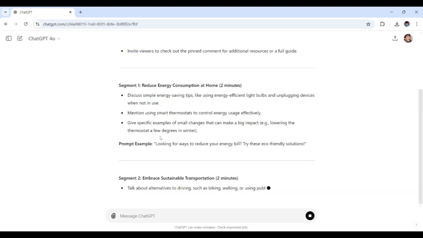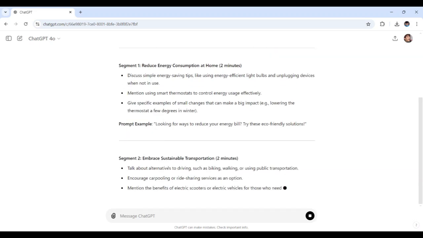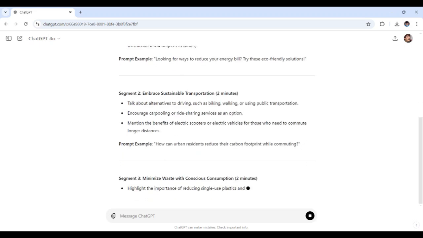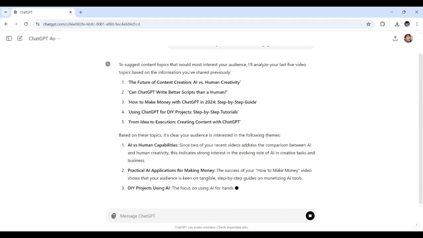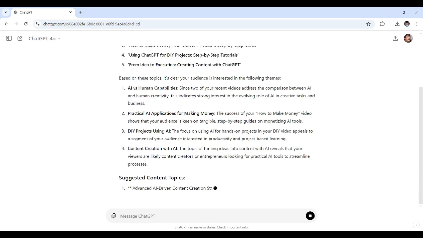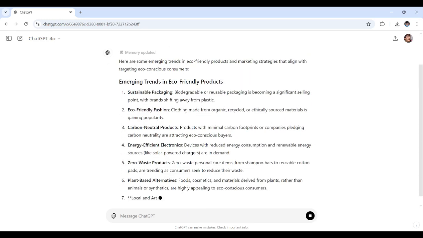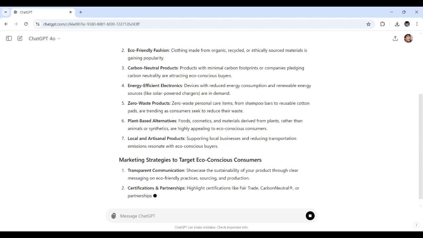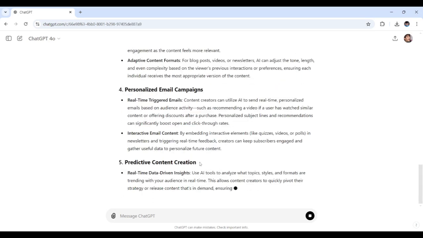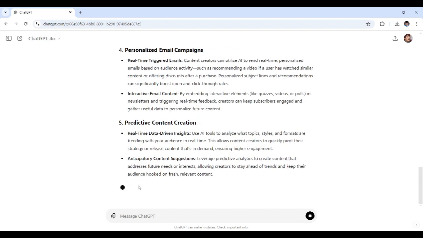Hello, everyone. Today I'm excited to share how you can make AI work for you in the world of content creation using ChatGPT. In this guide, we'll cover practical strategies, all with the cutting edge features of ChatGPT in 2024.